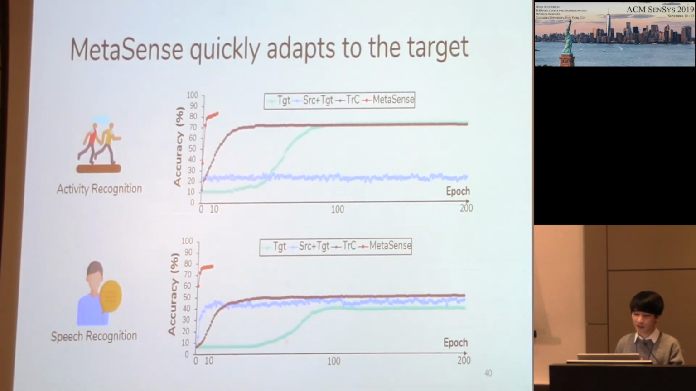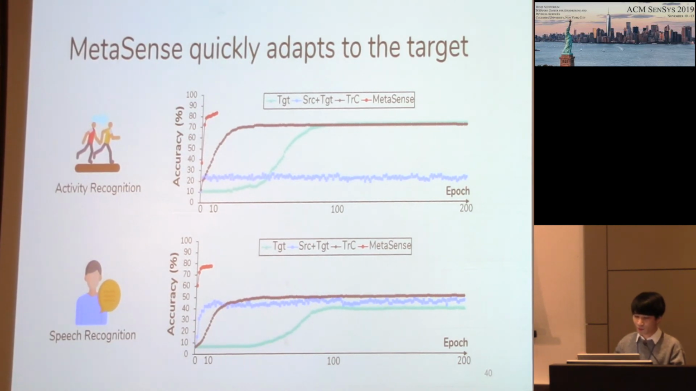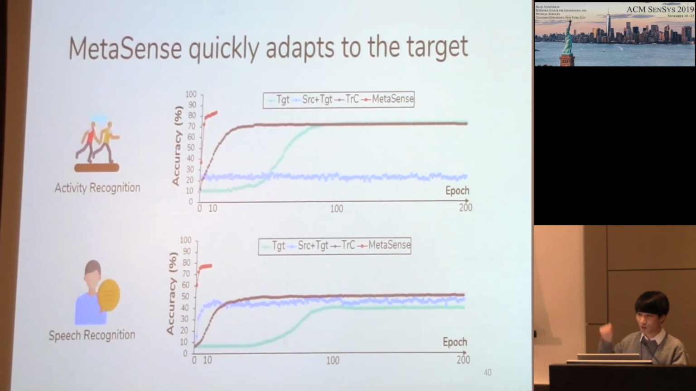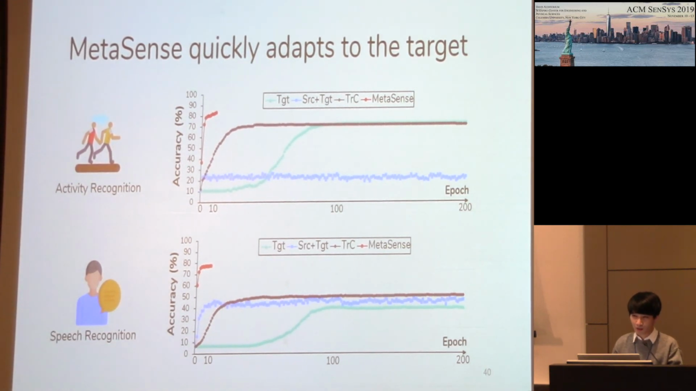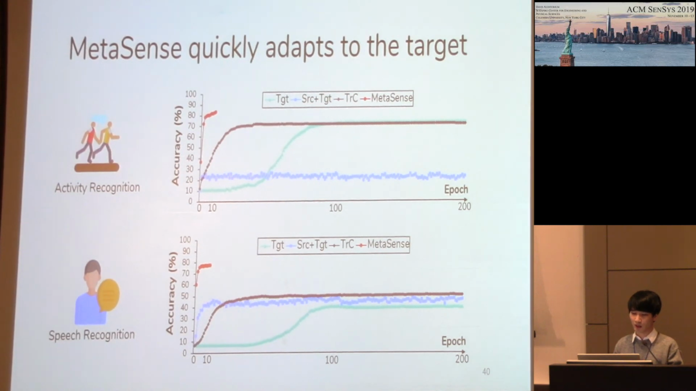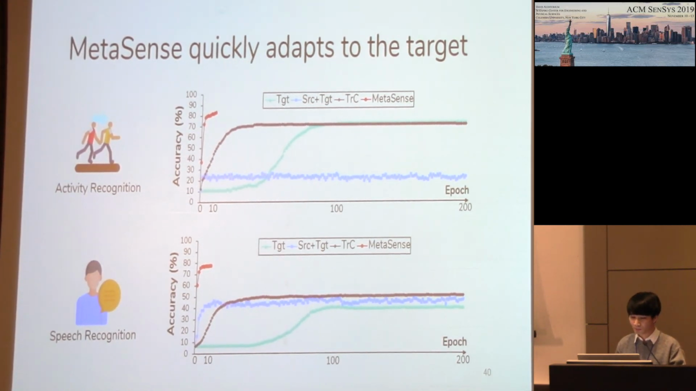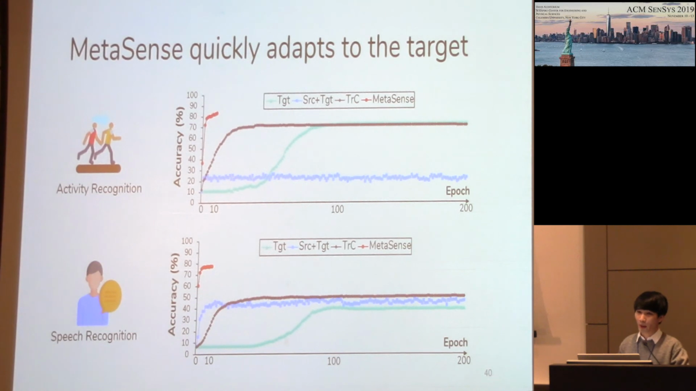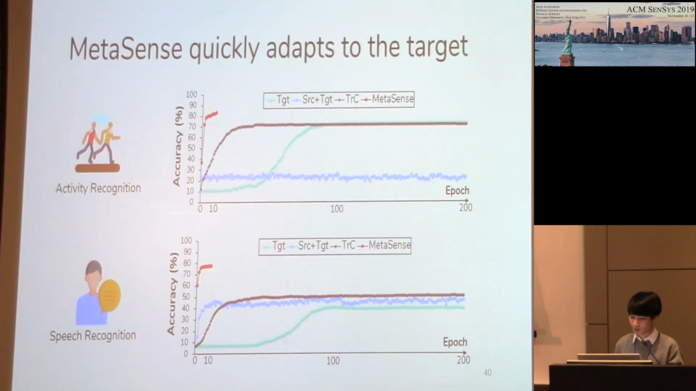And we also investigate how many training epochs are required for MetaSense to adapt to the target. And we plot an accuracy graph according to the number of training epochs. So as the number of training epochs goes on, the accuracy goes higher. And as you can see, MetaSense requires significantly less adaptation time compared to the baselines. And this is because we set a restriction when we train the base model. And this is a great benefit for resource-constrained mobile sensing.